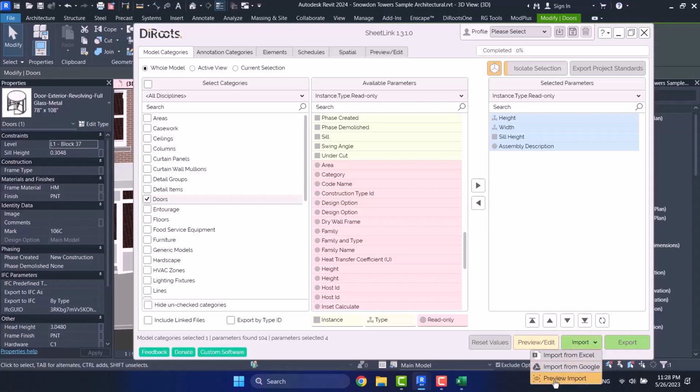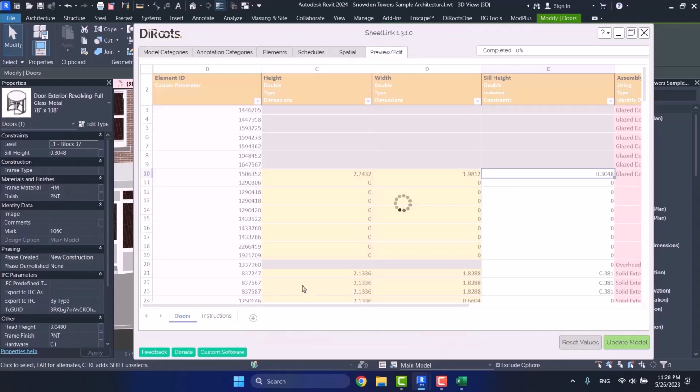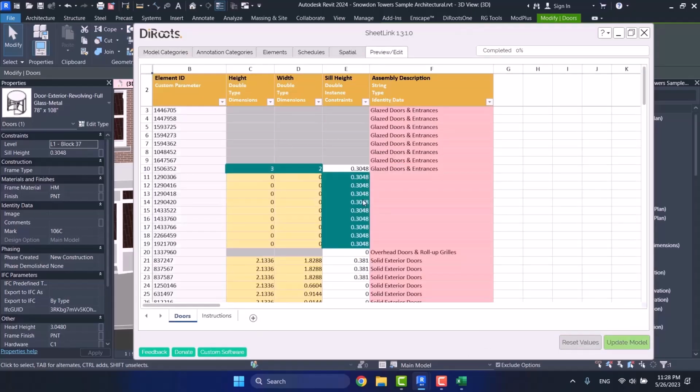We have 3 options here. One is for Google Sheet. The first one says Import from Excel, that it takes your file from here and it imports it. It has a preview import here as well. If I click on it, it says choose your file and I say, well, that's my file, and when I open it, it gives me a preview here.